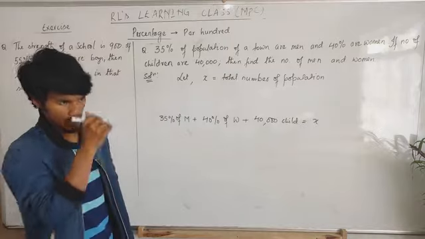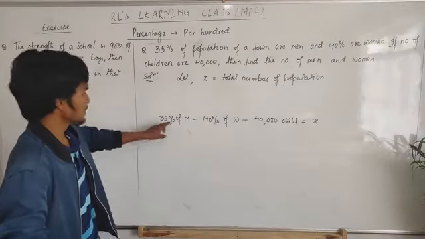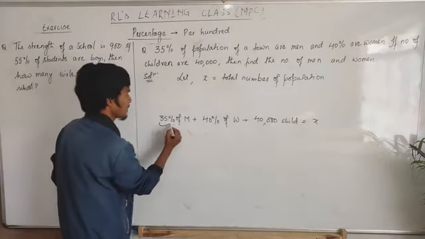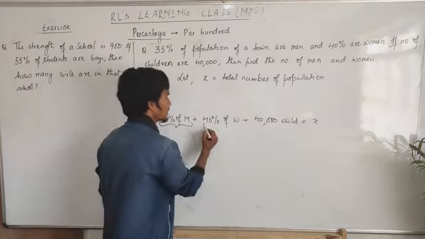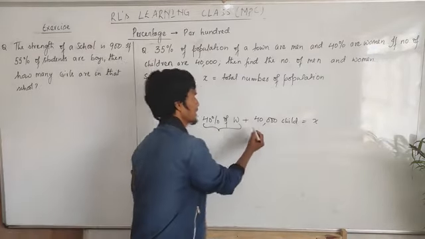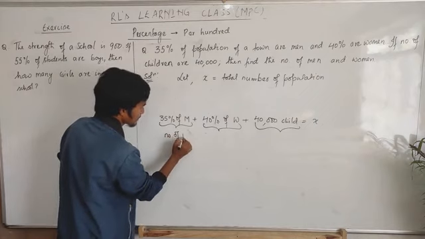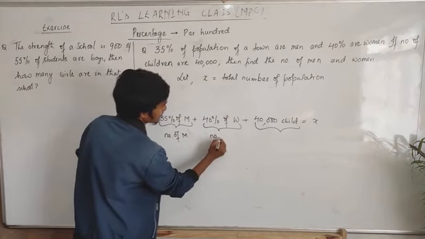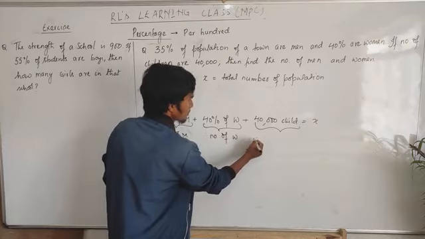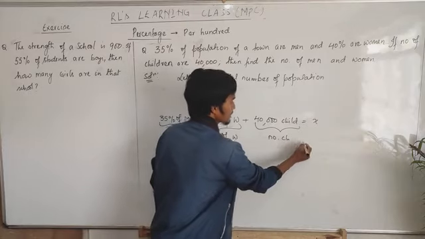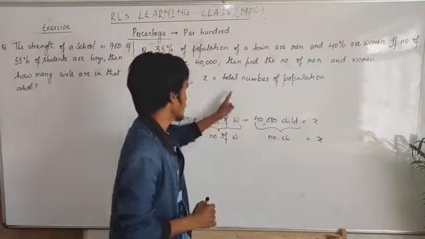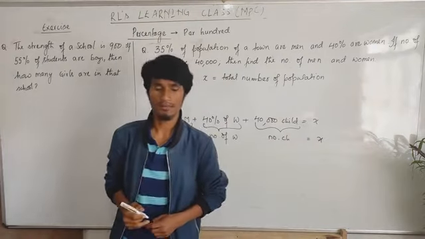This means the number of men plus the number of women plus the number of children is equal to the total number of population.